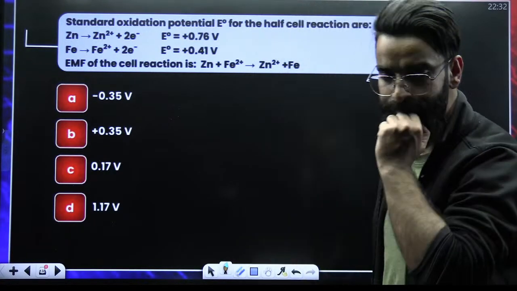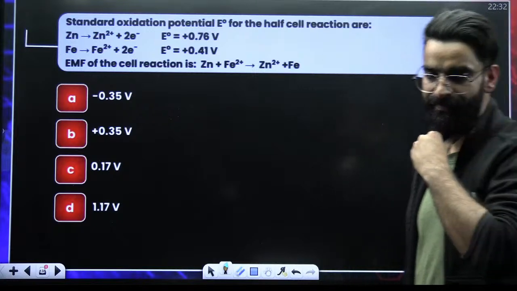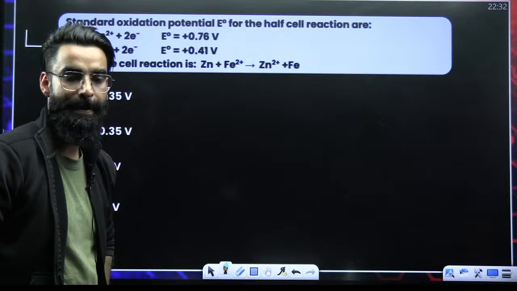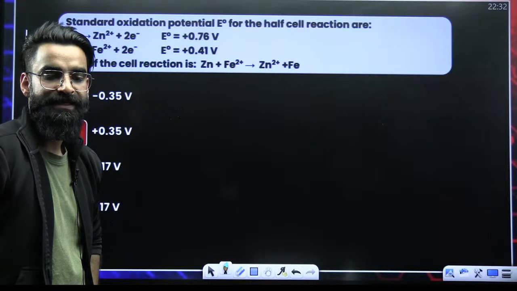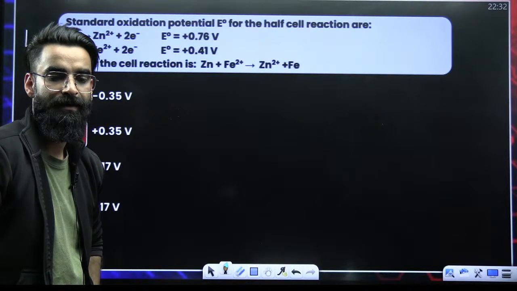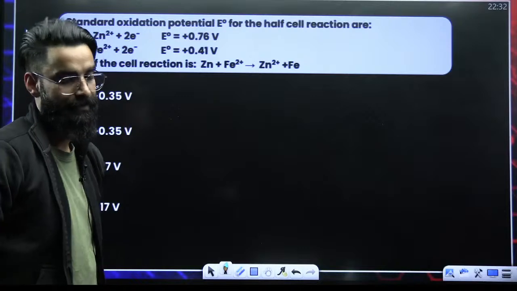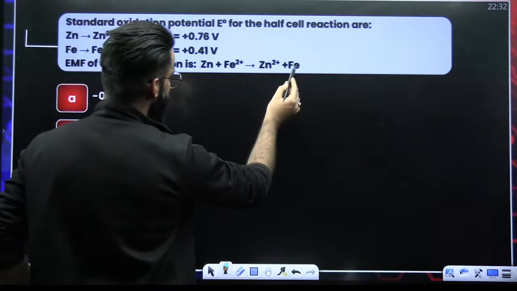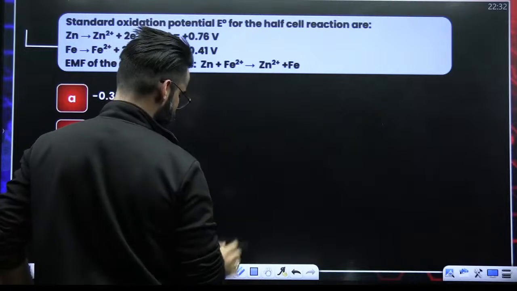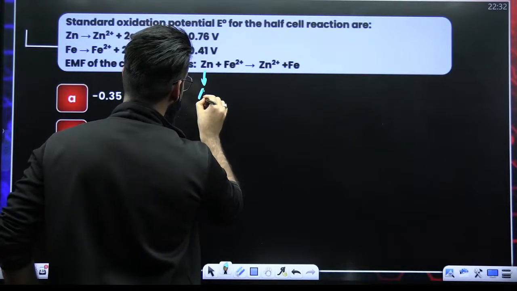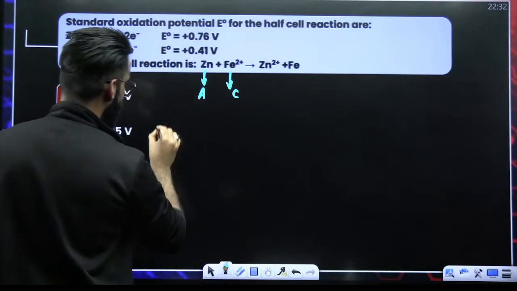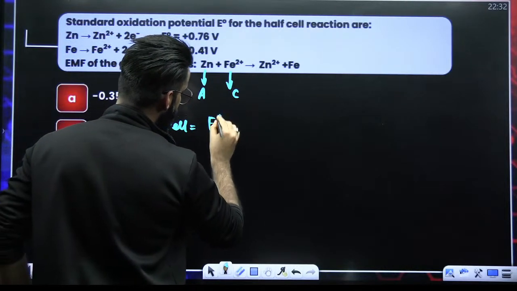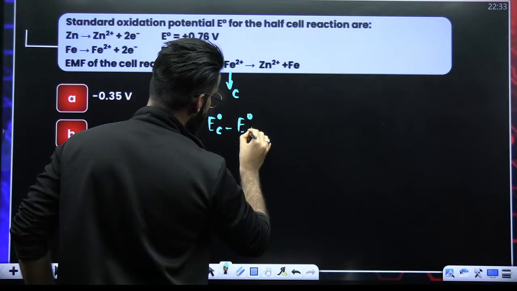Majority is coming up with option B and D. Let me check it out. So basically, if you look at this particular reaction, zinc is undergoing oxidation. So this is your anode, this is your cathode. What do I have to calculate? E naught cell. E naught cell is nothing but E naught cathode minus E naught anode.